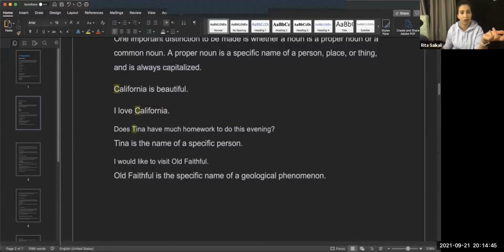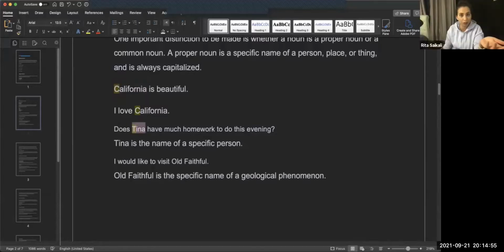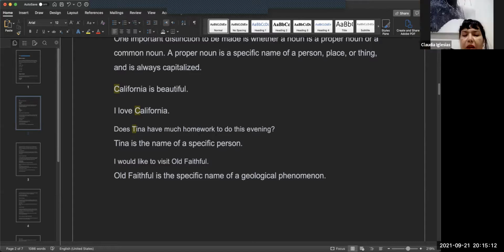Okay, so we see here that California is a specific place, so it's unique. Well, what about Tina? Well, there are a lot of Tinas in the world, but that Tina is unique, right? There's a lot of people with my name, but there's only one of me. So we capitalize the R in my name, or the T in Tina's name. Okay? Cool.